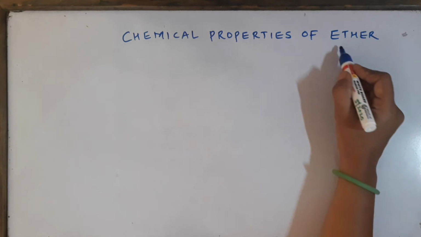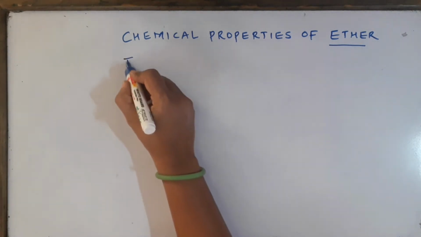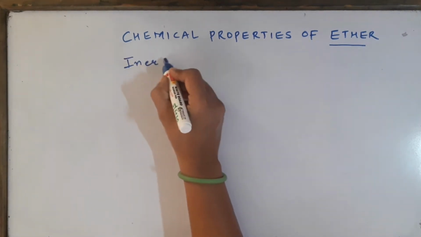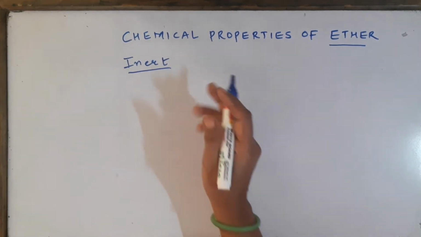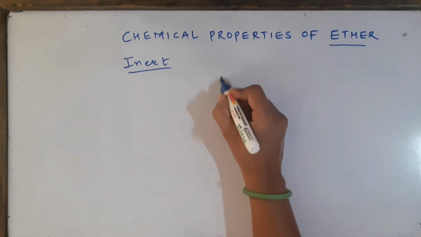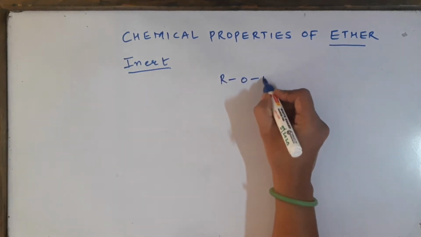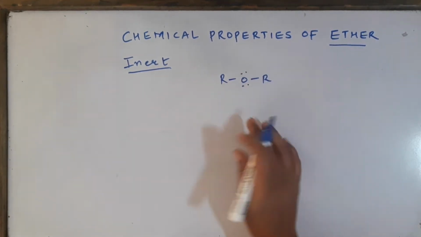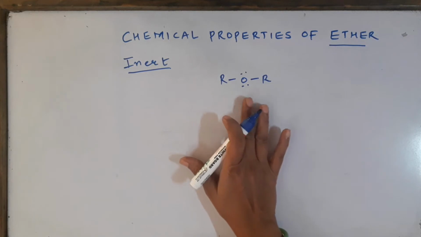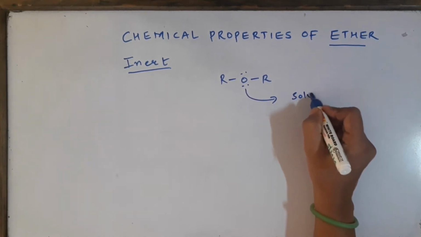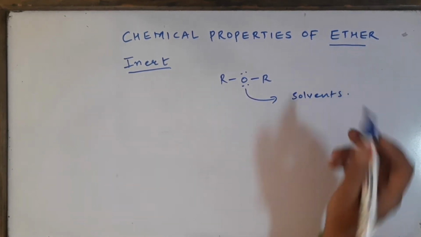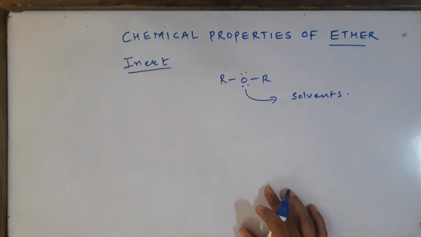Now if you talk about ethers, they are relatively inert compounds, which means that they are not very reactive. The reason is that they don't have any special reactive site on them. They just have an oxygen atom. As a consequence, under normal conditions they will not react, and hence they are generally used as very good solvents. So this is one of the properties: because of their inert nature, they will be used as solvents.